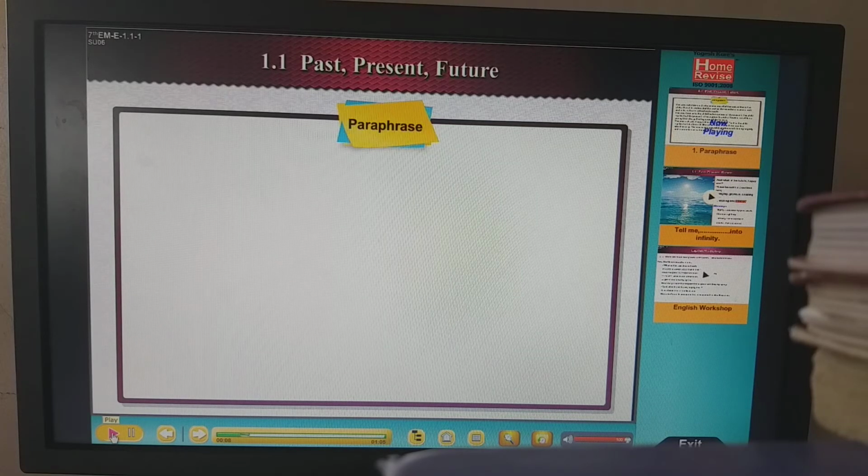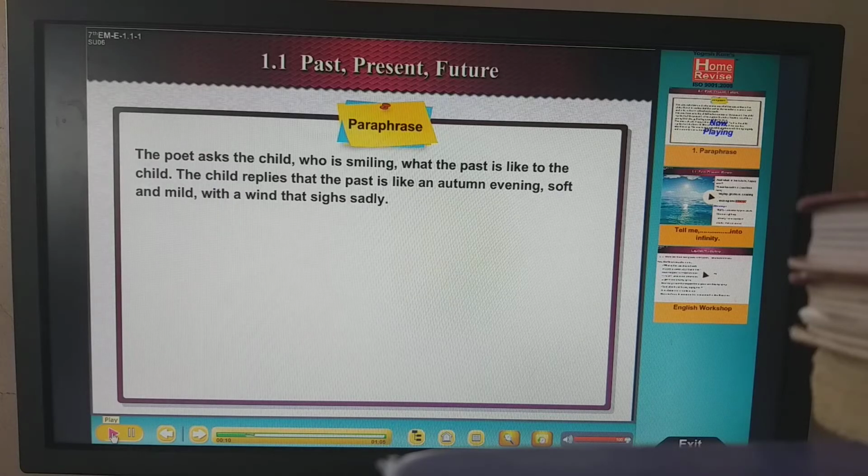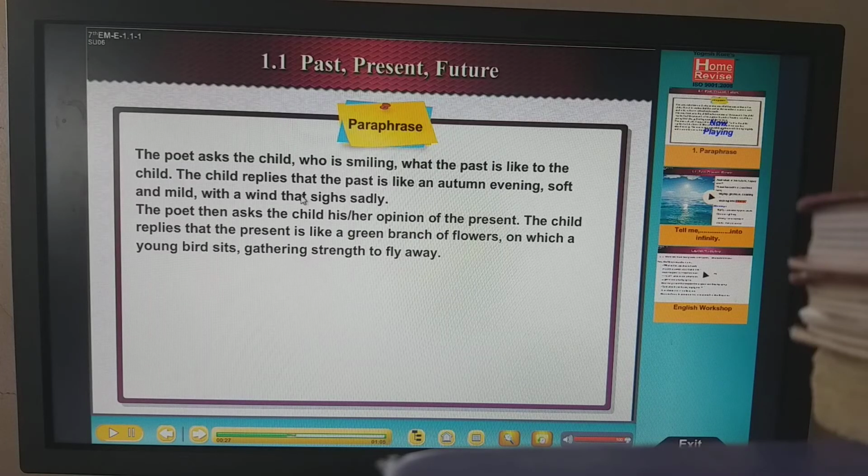1.1 Past, Present, Future. Now this is a paraphrase which you can see on your screen, right? The poet asks the child who is smiling what the past is like to the child. That is the question asked. So the first line in your first paragraph is a question. Tell me, smiling child, what the past is like to thee. There are many words which are like old English. You just go through this paraphrase properly.